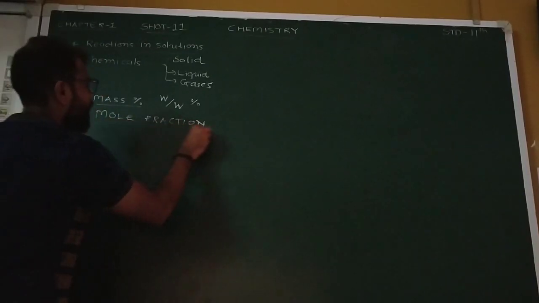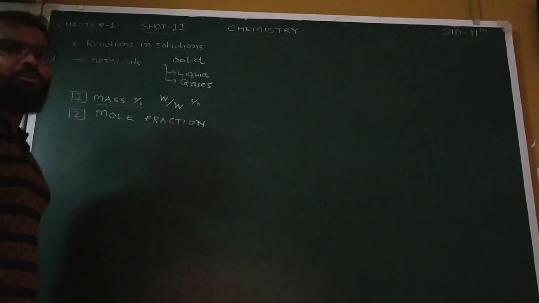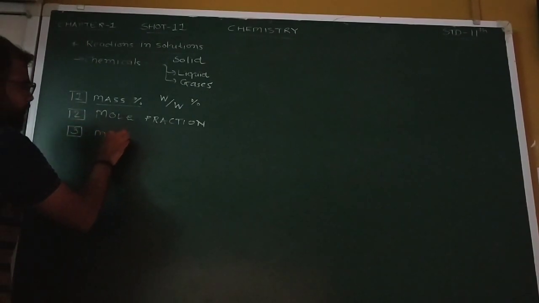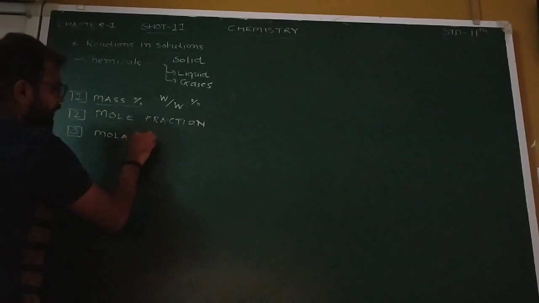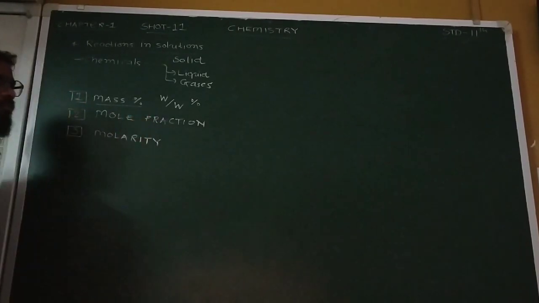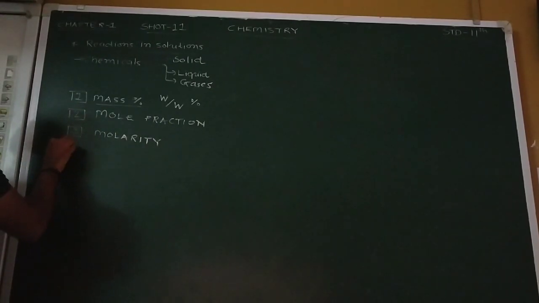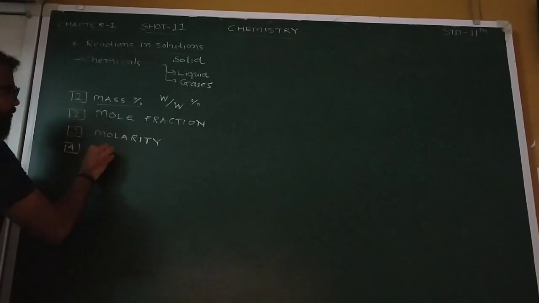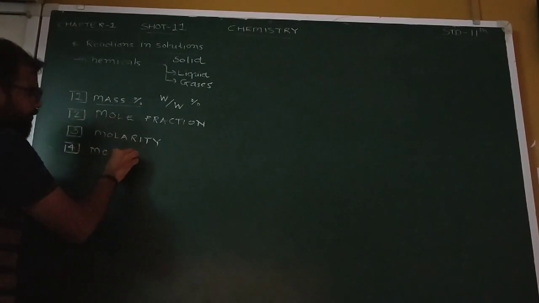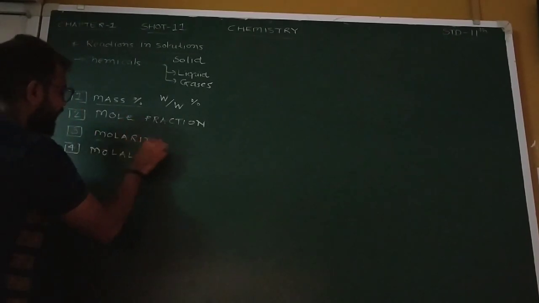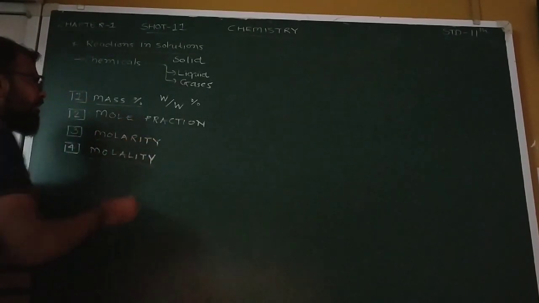What mole fraction is, we are going to study one by one. Then the third one is molarity, and the fourth one is molality.